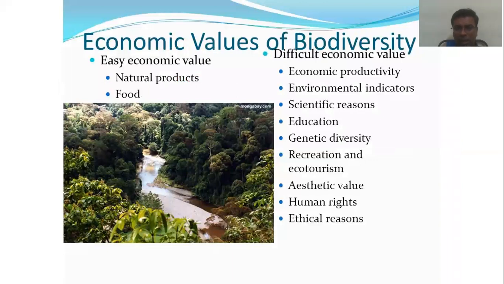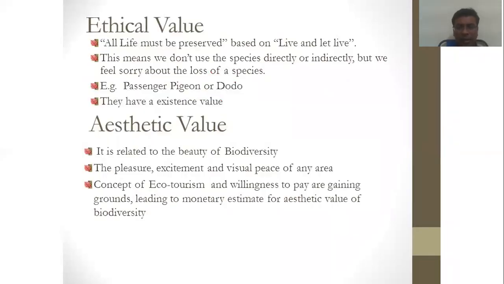In the economic value, natural products and food materials are the main ones. And in ethical value, all life must be preserved. They have a right to survive. All life must be preserved based on live and let live.